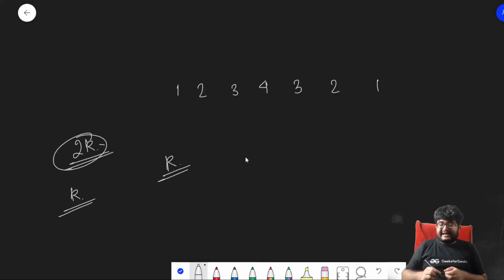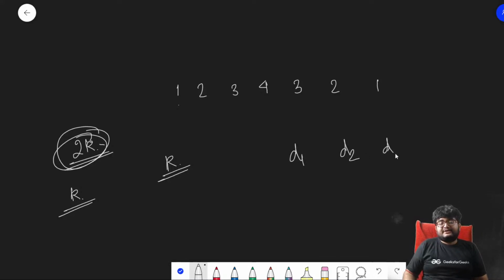The idea being that whatever the question asks, we will try to generate all the substrings of length 2k, and we'll find if the sum of the left hand side and the right hand side is the same. So first of all, we'll focus on the centers. Let's say a string is of length 6: d1, d2, d3, d4, d5, d6. What is the center for this? These two are the centers, right?